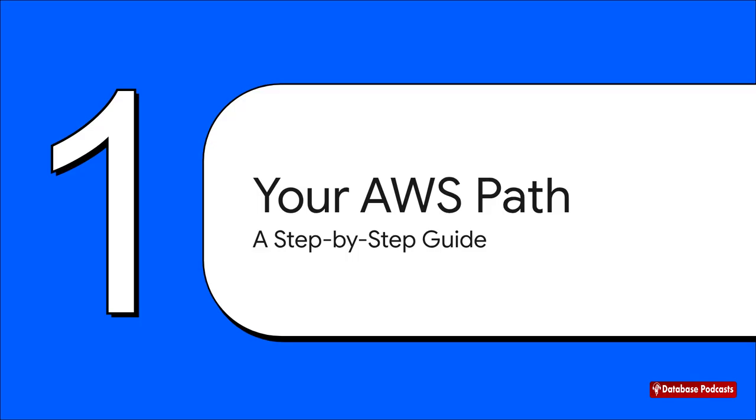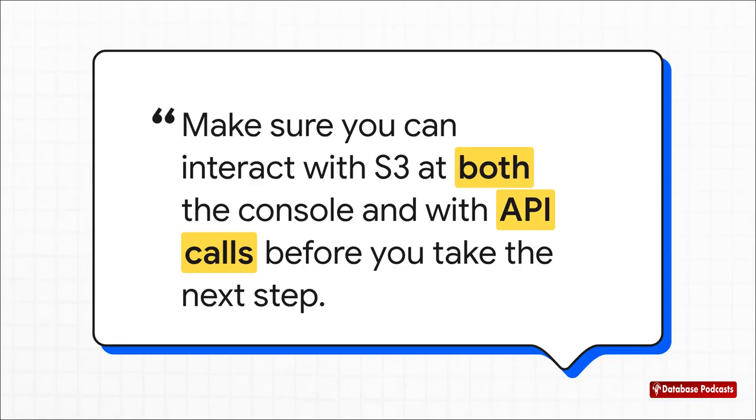This is not about learning everything all at once. That's a recipe for disaster. This is about building a really solid foundation, one service at a time, starting with the absolute cornerstone of AWS. This right here, this is the golden rule. Before you do anything else, anything fancy, you need to get comfortable with the basics from two angles. Not just clicking around in the web interface, but also controlling things with code, with API calls. That dual skill set, it's absolutely non-negotiable for what comes next.